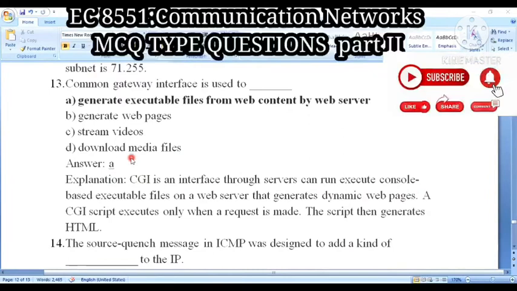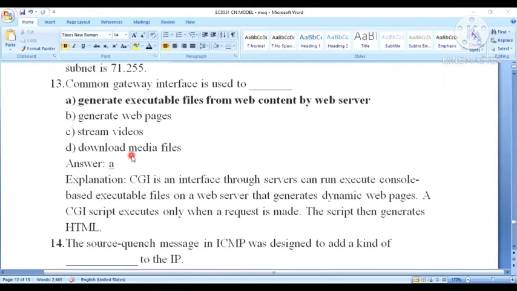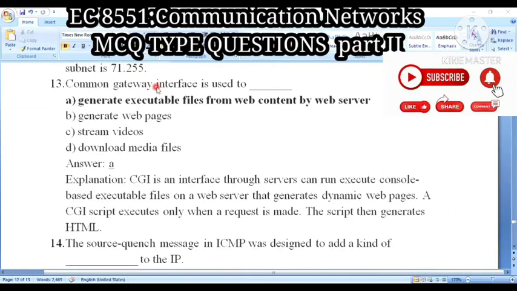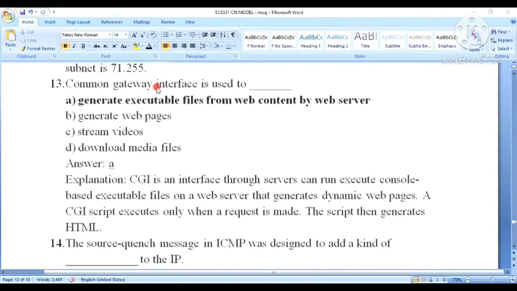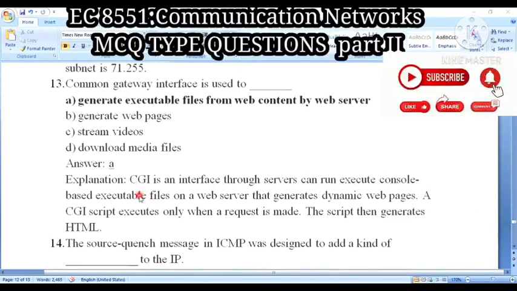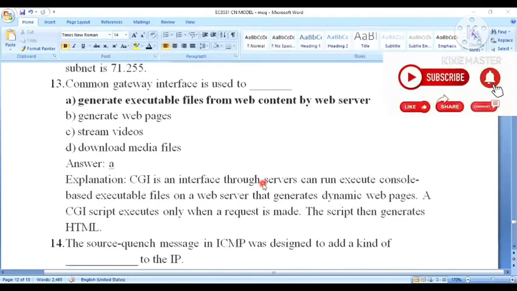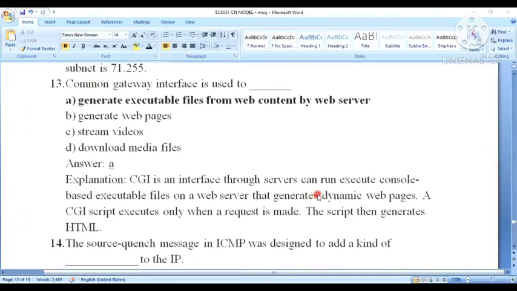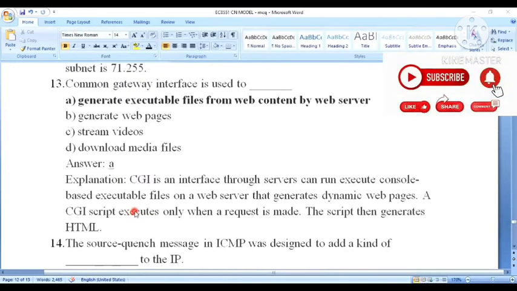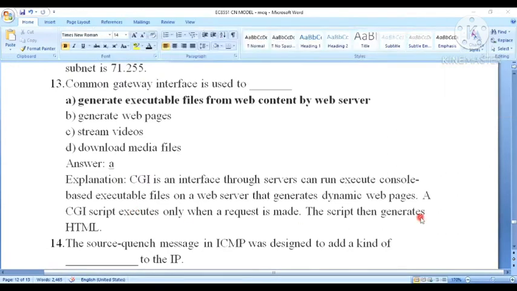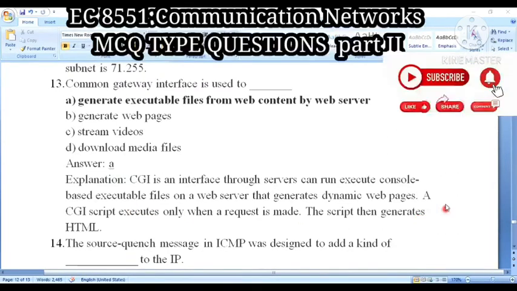The answer is option A. CGI is an interface through which the server can run executable files that generate dynamic web pages.